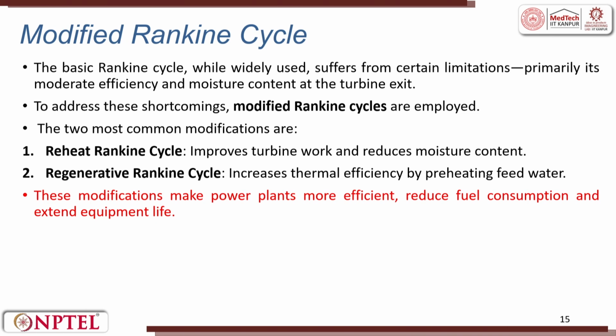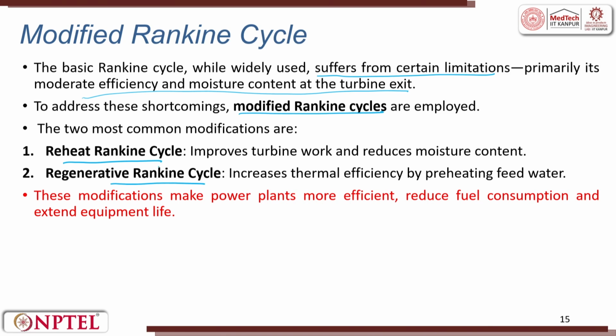The basic Rankine cycle, while widely used, suffers from some limitations. Primarily, its moderate efficiency and the moisture content at the turbine exit limit it. So, we convert this Rankine cycle into a modified Rankine cycle to address this shortcoming. There are two most common modifications: one is the reheat Rankine cycle, the other is the regenerative Rankine cycle.